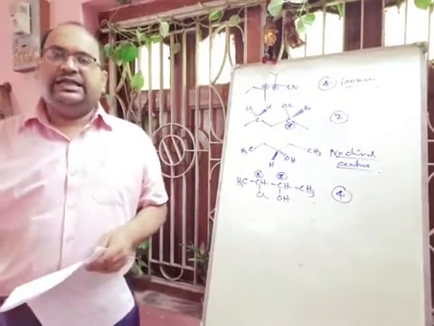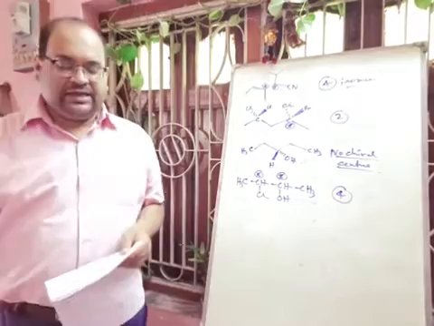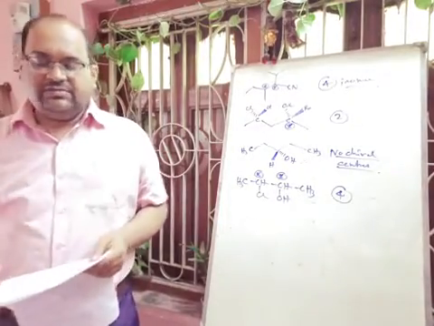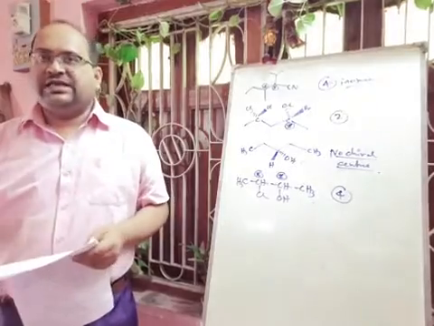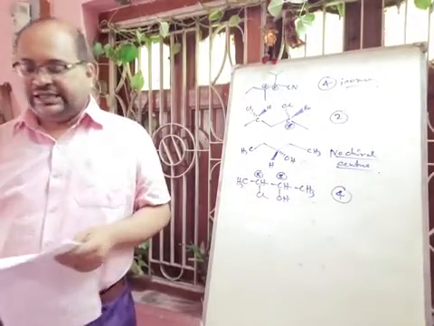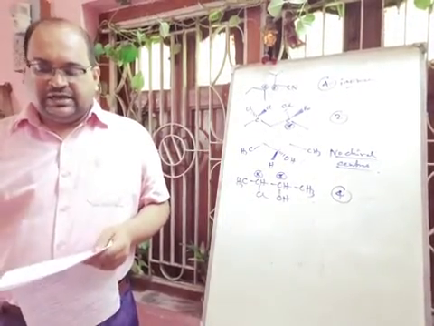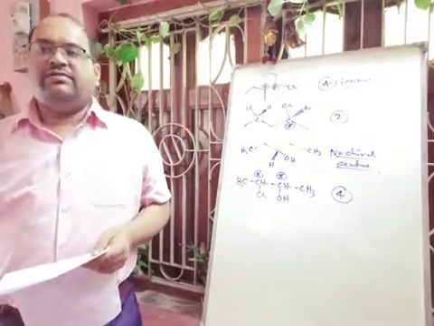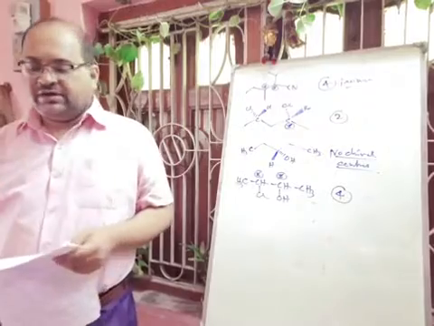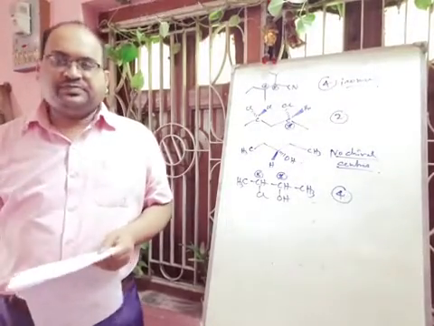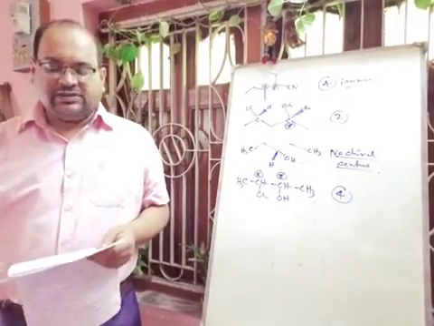But when there is a DL pair, that means enantiomers, a mixture of two isomers, one is the mirror image of the other, then a particular method you have to use. That may be a chemical method, that may be different types of methods, by which you can separate these isomers.